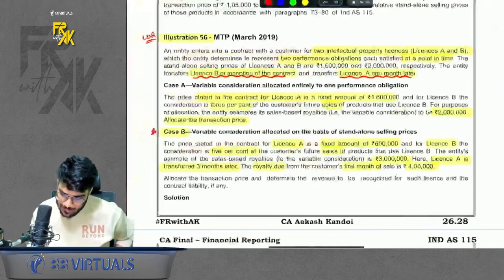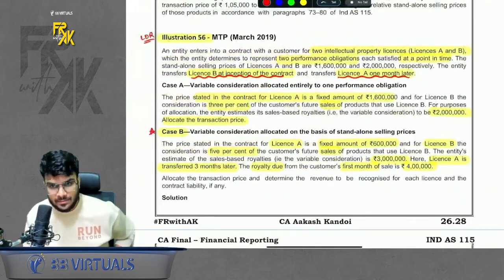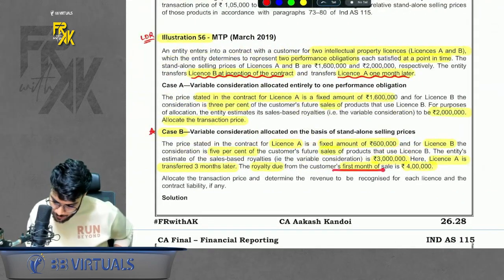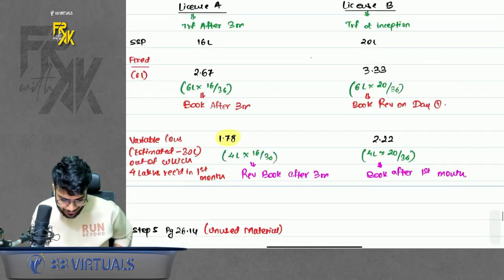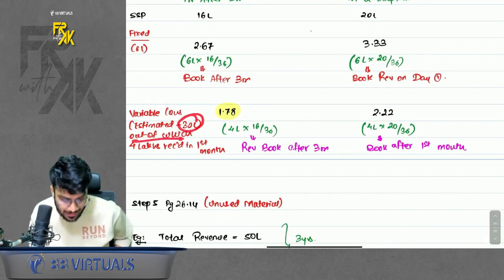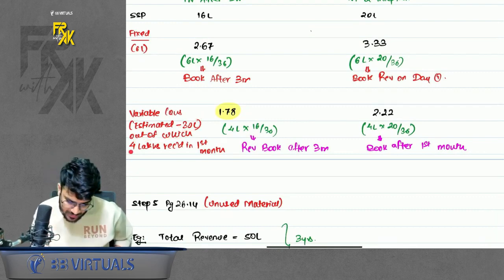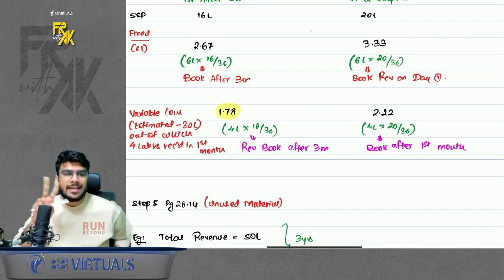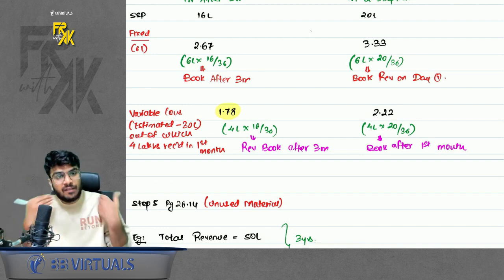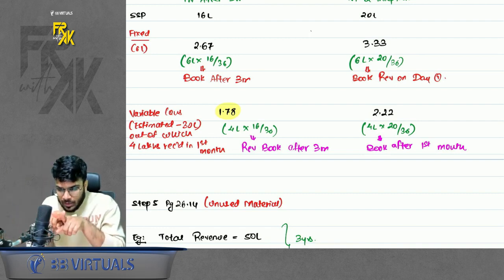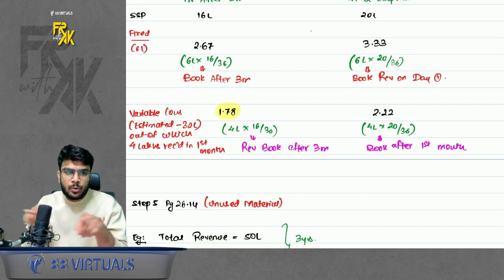Okay. Same with the variable consideration. Now out of 30 lakhs estimated, in first month we receive 4 lakhs. So I will talk about the 4 lakhs only now, because estimated is 30 lakhs, but how much did we receive? 4 lakhs. So this 4 lakhs also is allocated between both the licenses. Okay, this is the difference between case A and case B. In case B, whatever you receive, allocate it in both the licenses.